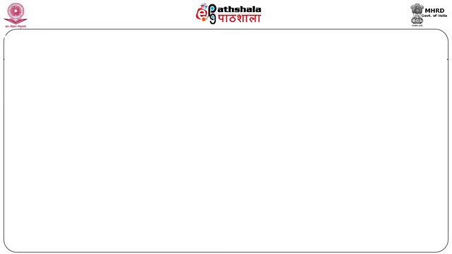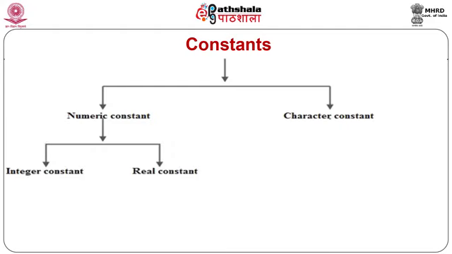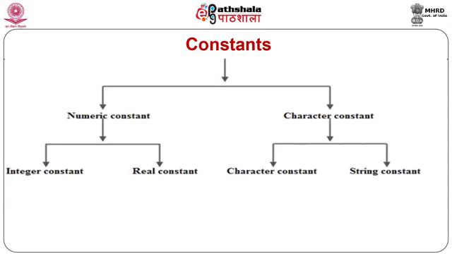There are many different types of data values that are declared as a constant in C. The value of a constant cannot be changed during execution of the program. Generally, constants are divided into two major categories: numeric constant and character constant. Numeric constants are integer constant and real constant, whereas character constants are character constant and string constant.